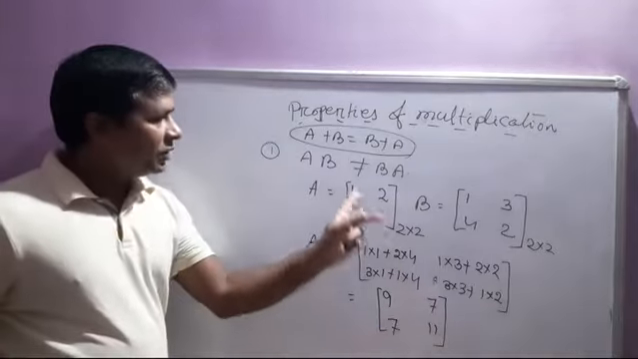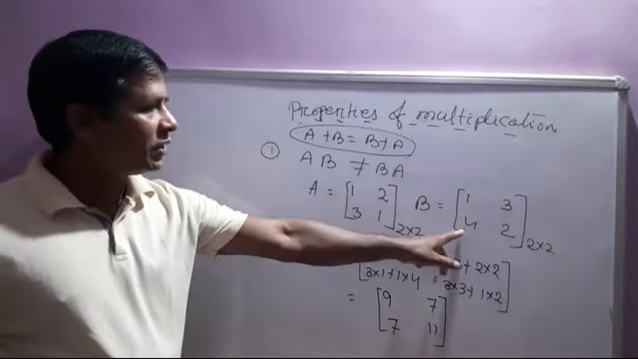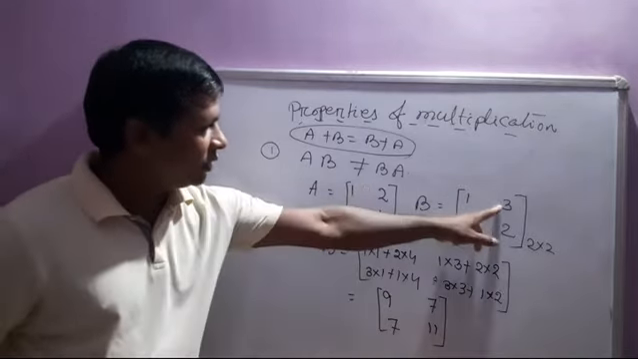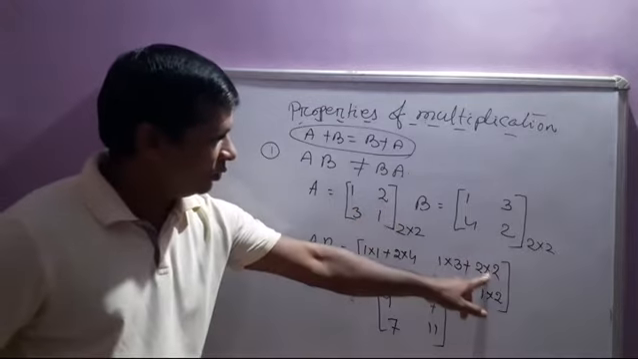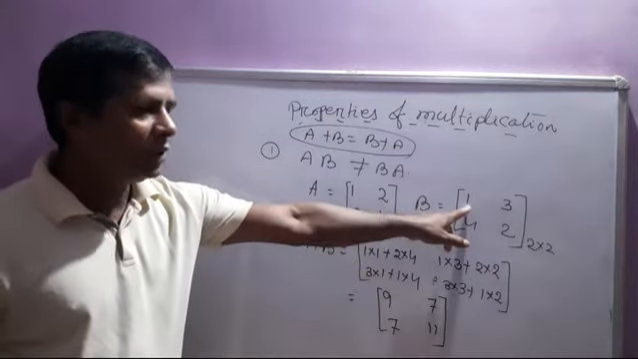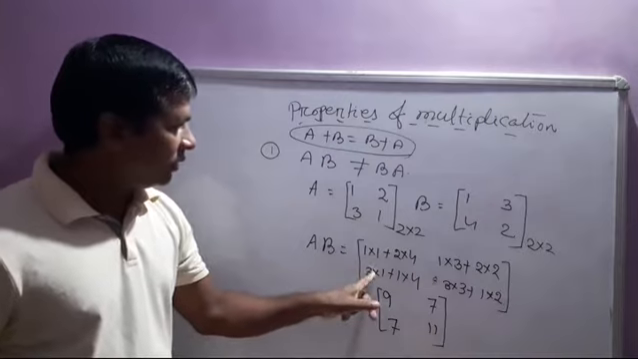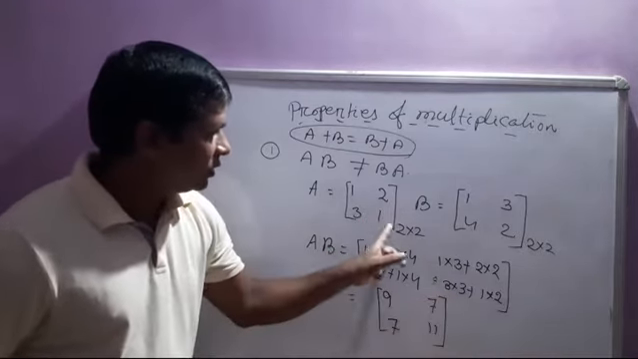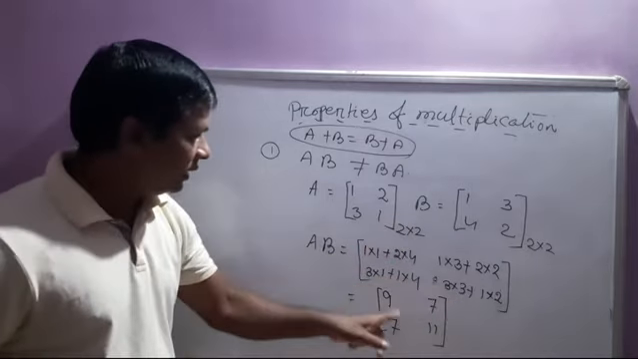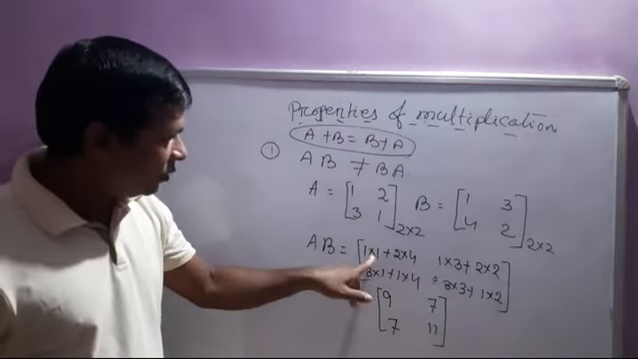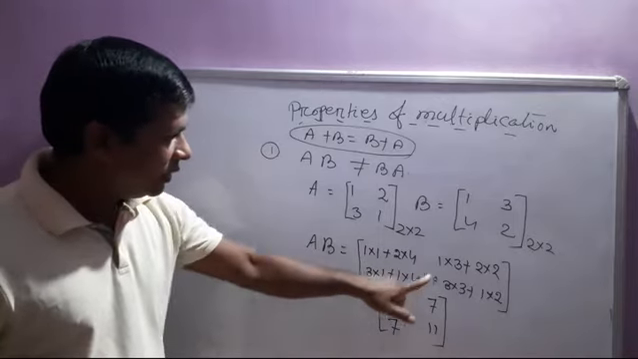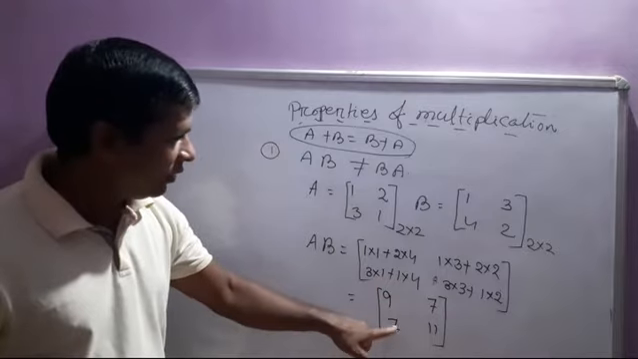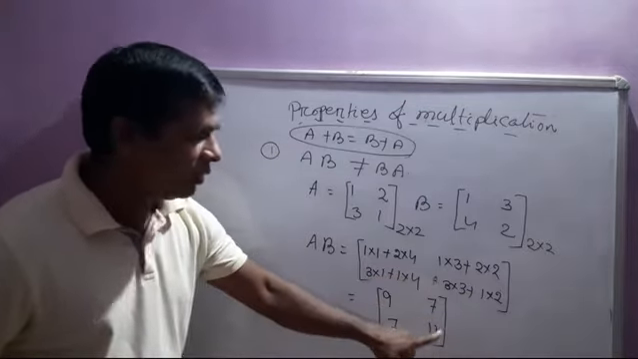Repeat again. Suppose first row multiplied with the first column: 1 cross 1 plus 2 cross 4. Then 1 cross 3 plus 2 cross 2. Then second row multiplied with the first column: 3 cross 1 plus 1 cross 4. Then 3 cross 3 plus 1 cross 2. Then in another case, addition is equal to 1 plus 8 is equal to 9. Then 3 plus 4 is equal to 7. Then 3 plus 4 is equal to 7. That is equal to 9 plus 2 is equal to 11.